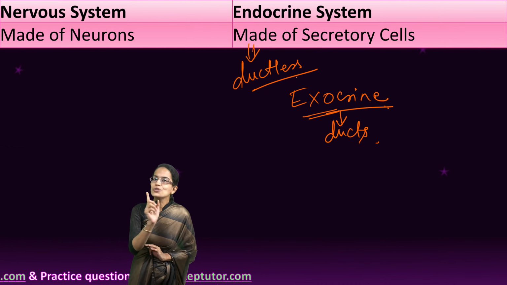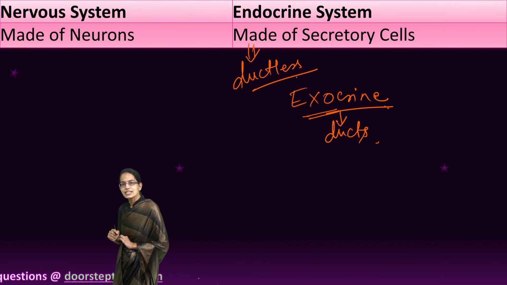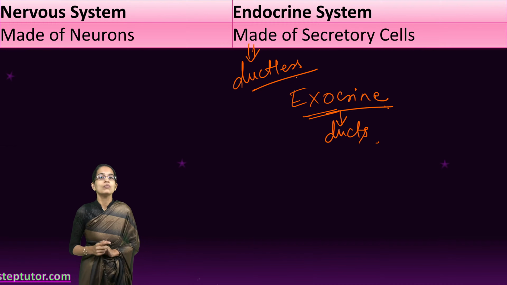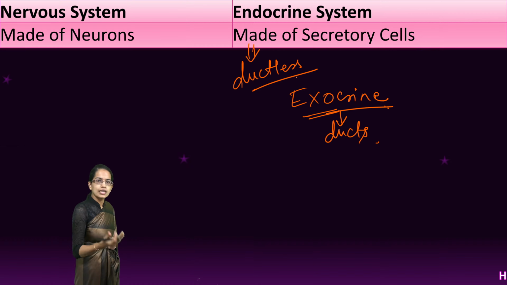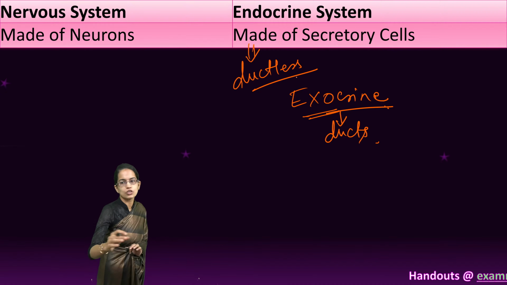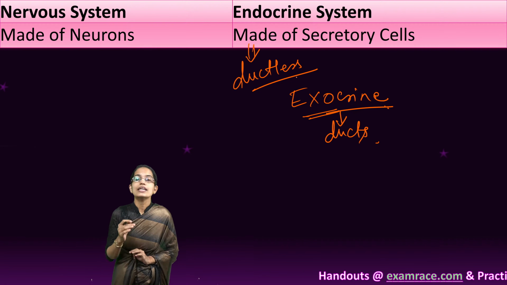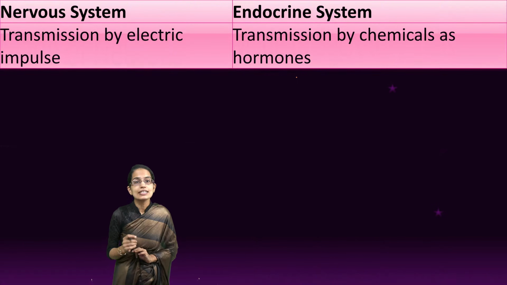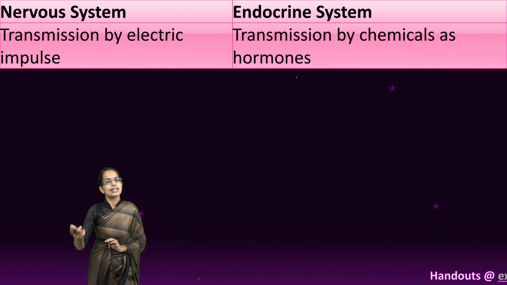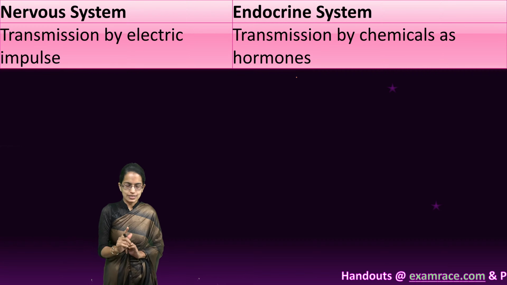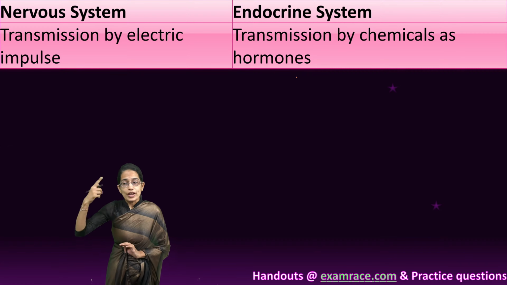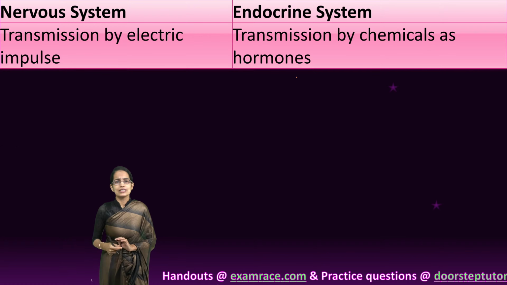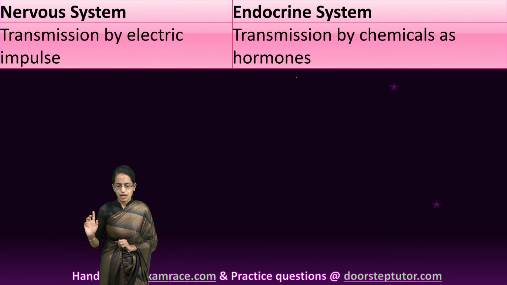So, when it comes to differences between endocrine system and nervous system, the first difference is in nervous system we have series of neurons. However, in endocrine system, since they are ductless, there are secretory cells and they secrete directly into the bloodstream.